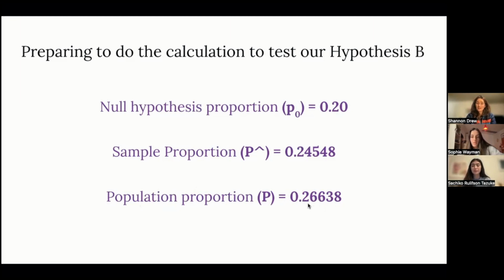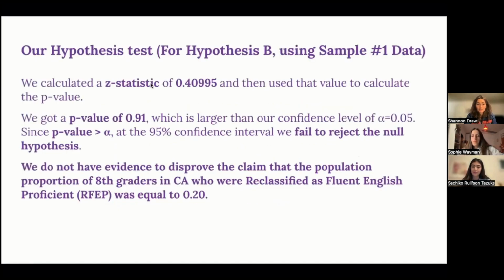So we're guessing around this number, this proportion, with our hypothesis test and our confidence interval, because we just wanted to do statistical tests and see how it went. But we have access to the actual data, and so we're able to calculate this value of 0.26638. But our educated guess value was this one up here, the 0.20. So I just want to explain the difference between these variables that look very similar: P naught, P hat, and P.